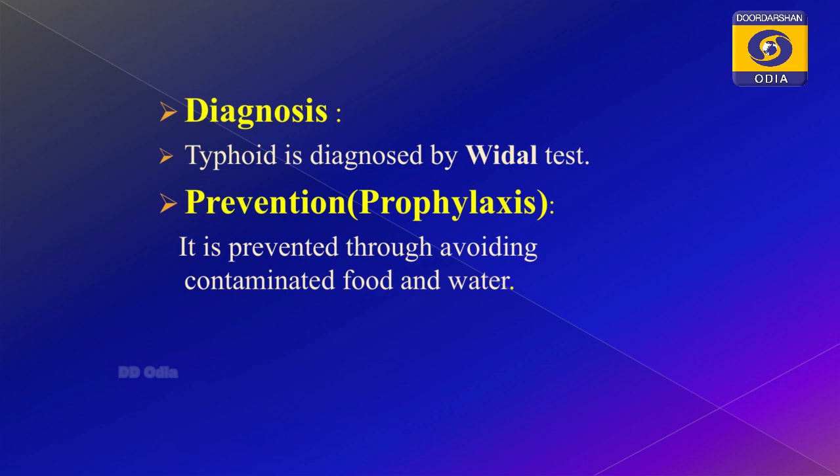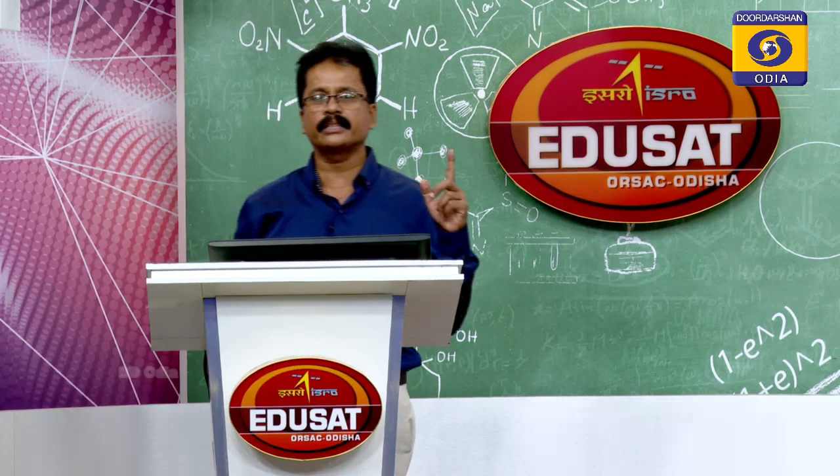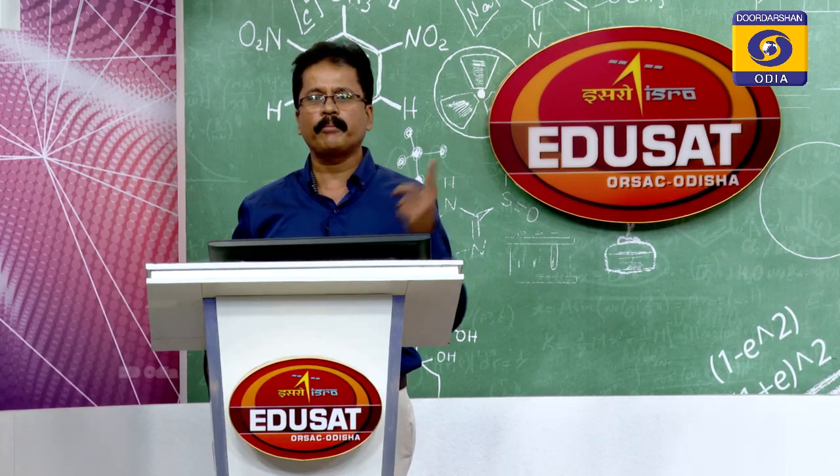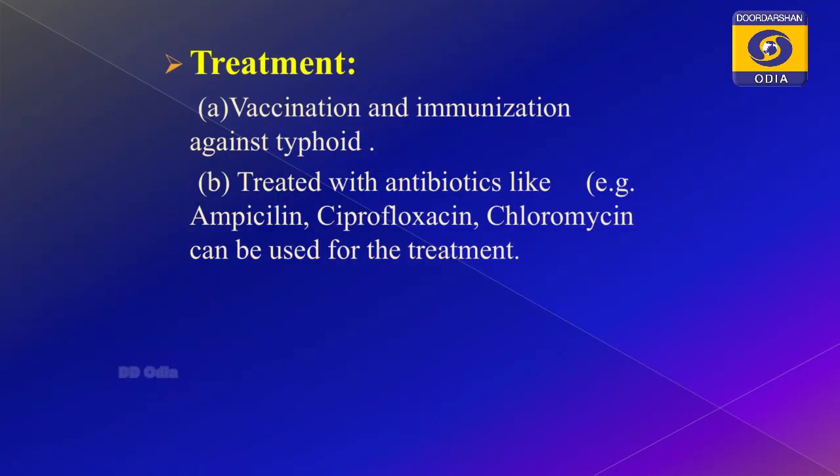Then how can you undergo treatment? As you know, it is a bacterial disease. So, in a bacterial disease you can go for antibiotics, or vaccination is also available, so that vaccination and immunization can take place. What is immunization? If you say large scale vaccination, then that is immunization, clear. Whenever you are saying vaccination or immunization against the pathogen, you have to do this.